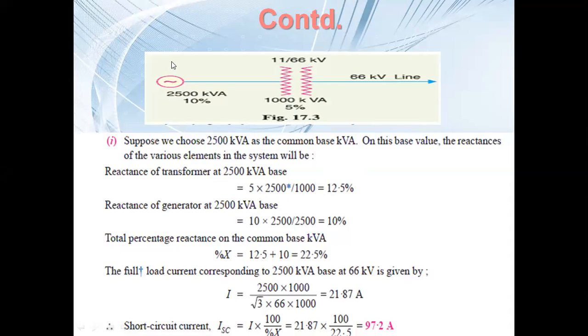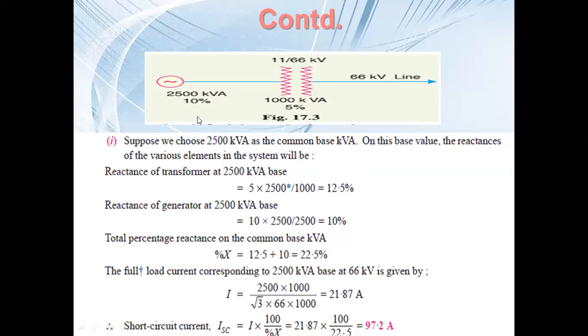Now you come to the generator. The generator is at 2500 kVA, the same as the base kVA we have chosen, and the percentage reactance is 10%. The same formula applies: 10% into 2500 by 2500.